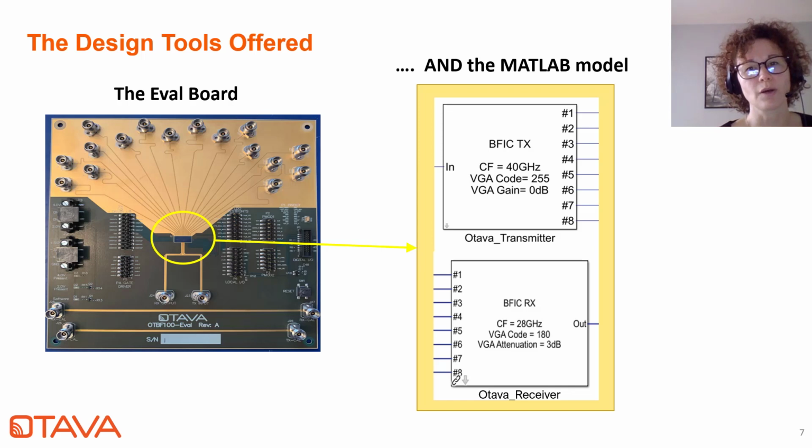These models go beyond the traditional S parameter files and are a very useful complement to the eval board PCBs. So system designers and RF designers may get started with the MATLAB model first, especially when experimenting with various antenna configurations. Plus it helps get a head start on the design, both hardware and software, before all the pieces of the radio system can be put together.